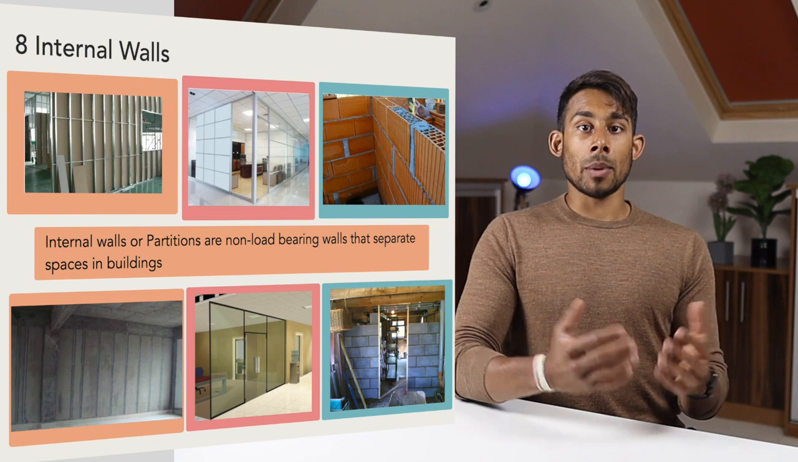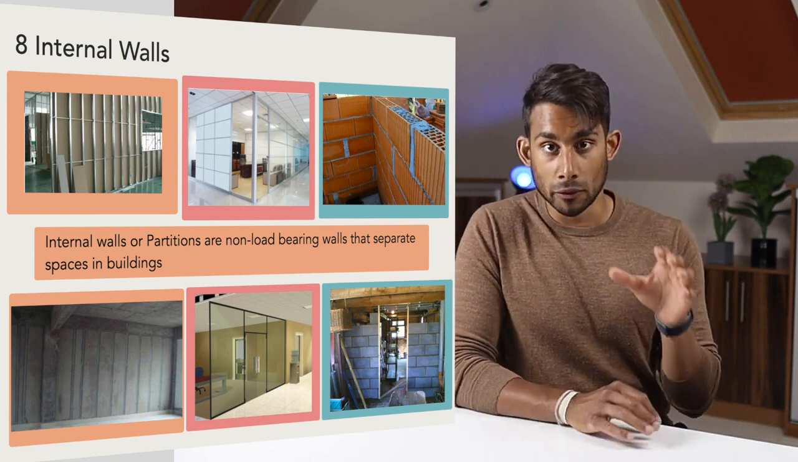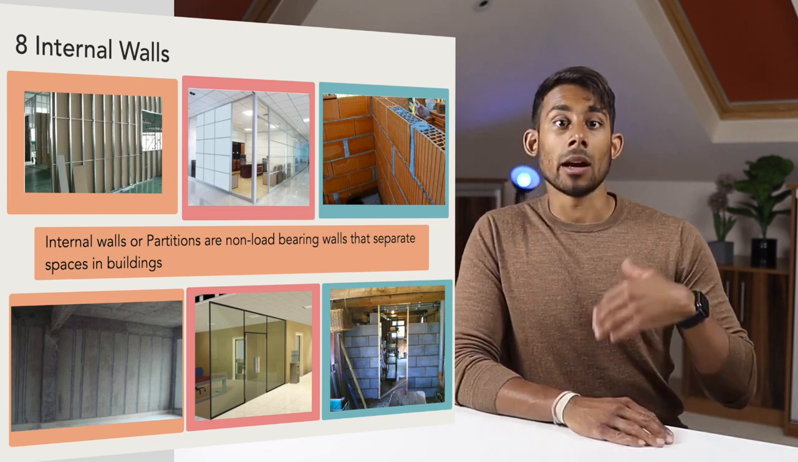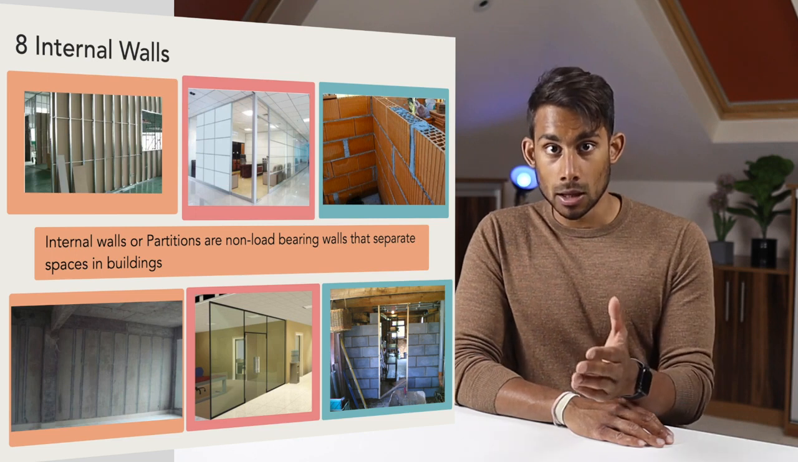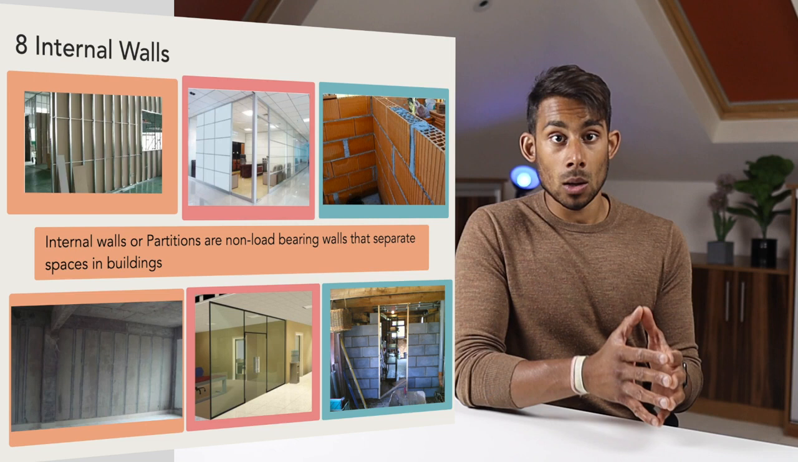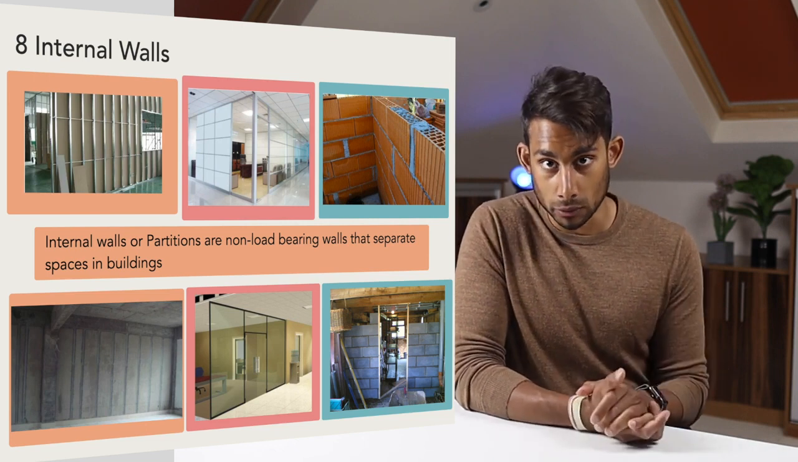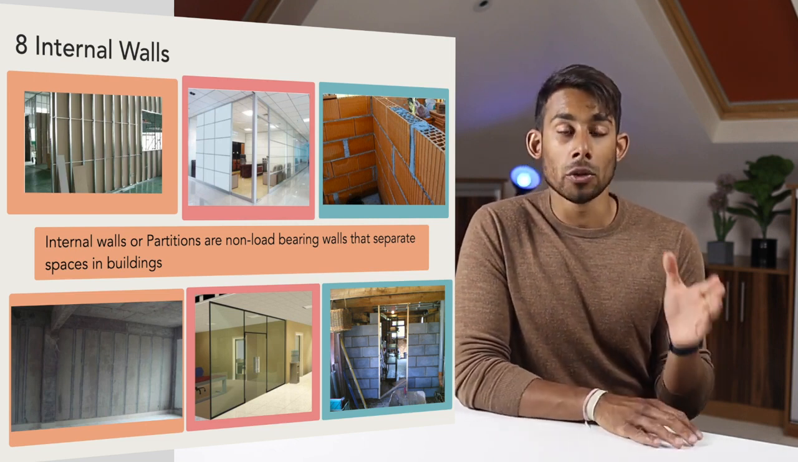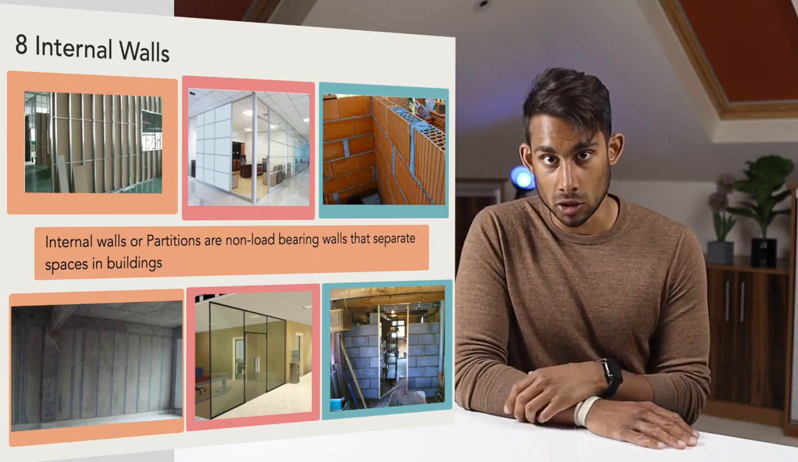As they are non-load bearing, internal walls can provide good flexibility, particularly if they are lightweight frame systems, as wall positions can be changed relatively easily and inexpensively without impacting on the overall structure of the building. You can see all the numerous types of internal walls in the images.